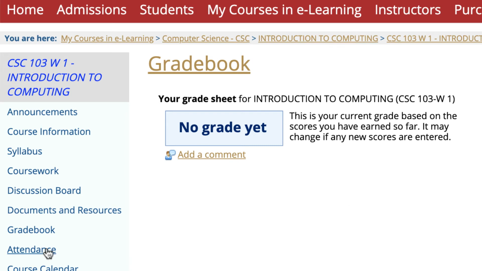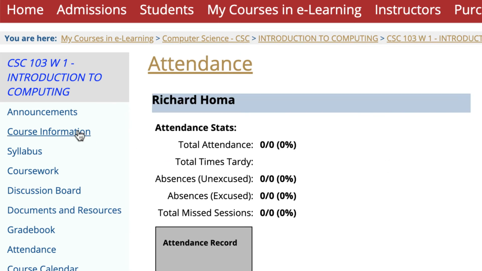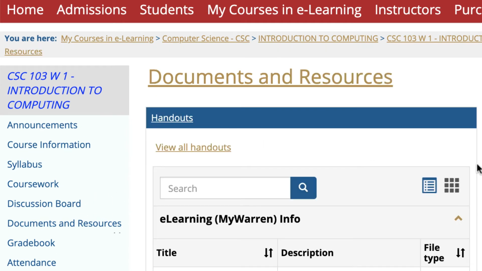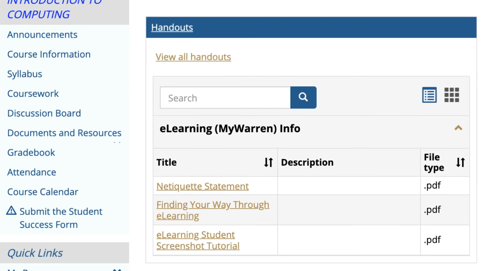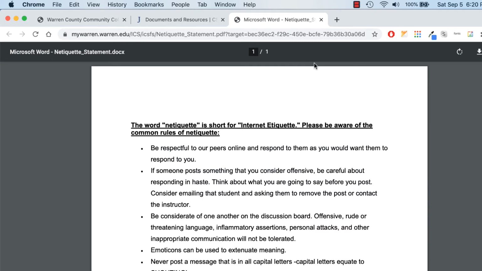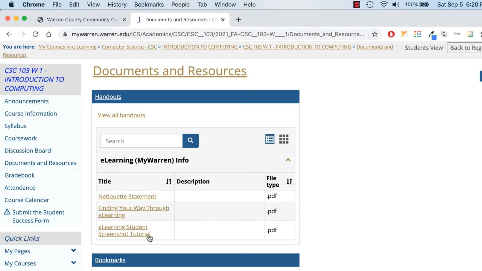Just do your assignments. Attendance, I don't have to worry about attendance because that's going to be taken care of through discussion board. And that's about it. Now, let me just show you one thing with documents and resources from a previous class that may help you a little bit. By the way, one thing just to note that's here so far, etiquette statement, it's a PDF file. So when you click on this, it opens up in a separate tab as a PDF. You could read the etiquette statement. That's internet etiquette. And also finding your way through e-learning screenshot tutorial. You don't need that because if you're watching this video, you don't probably need to read that. So you should be okay.